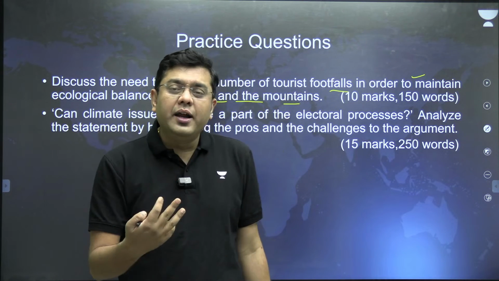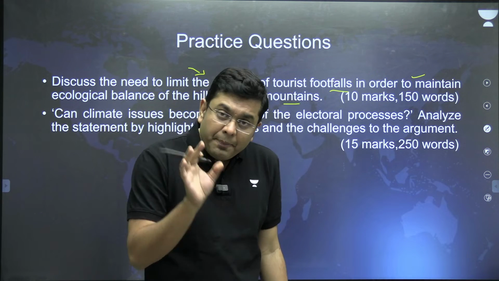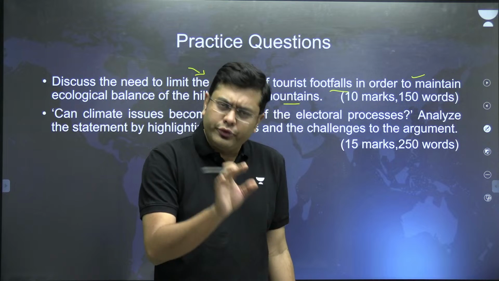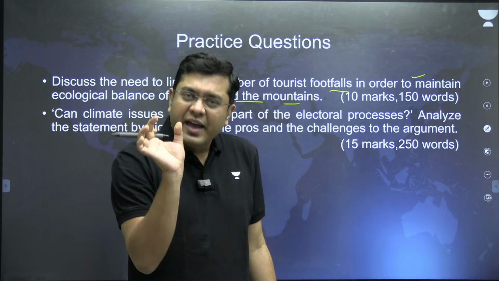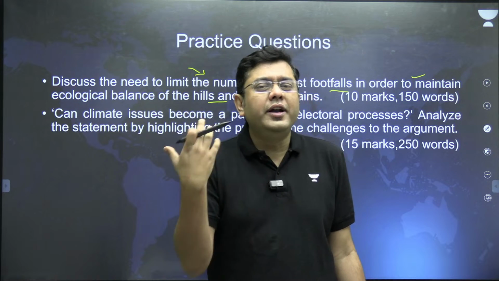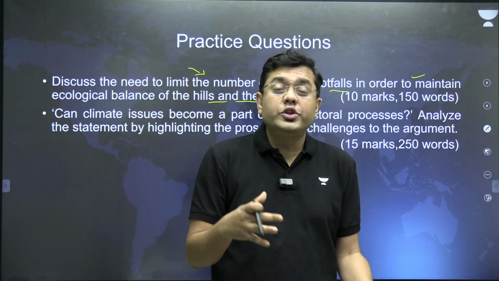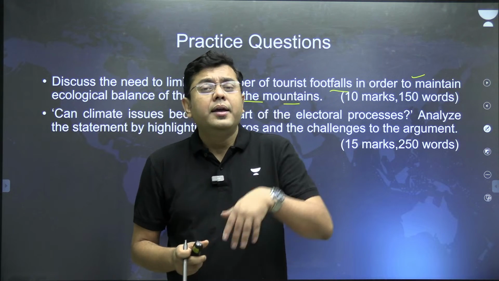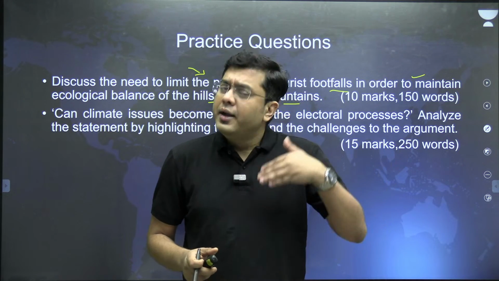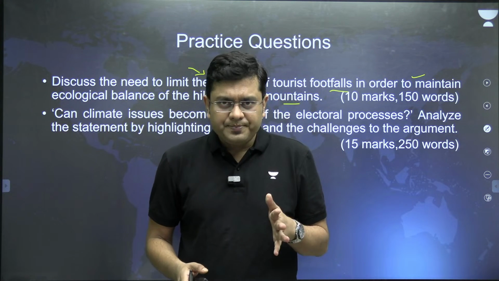Start the body by talking about how unsustainable tourist numbers bring forward certain issues. You can write as sub-points, as sub-paragraphs also, about increased pollution, solid waste dumping, glass bottles, noise, light pollution, fragmentation of habitat, and also electrocution, destruction of natural vegetation. All these you can highlight.